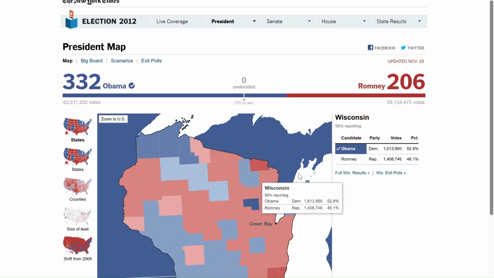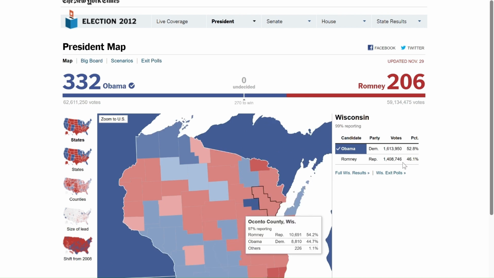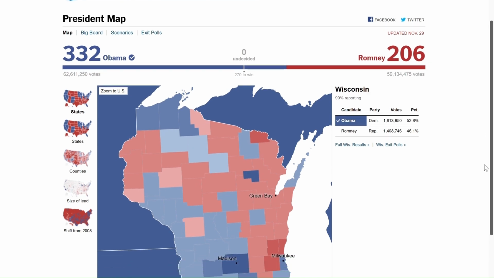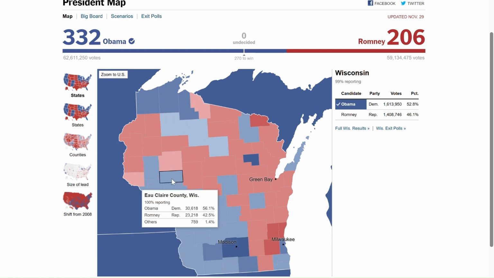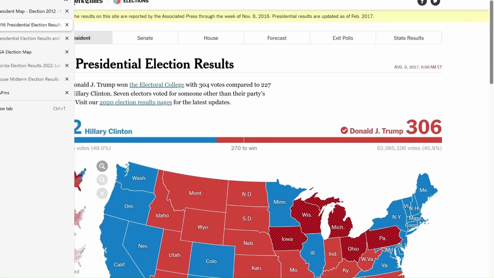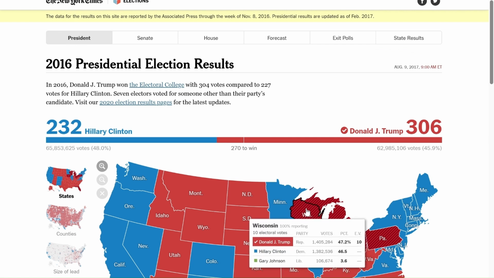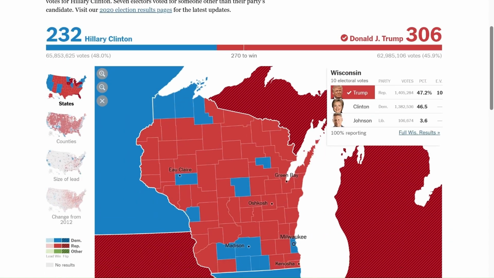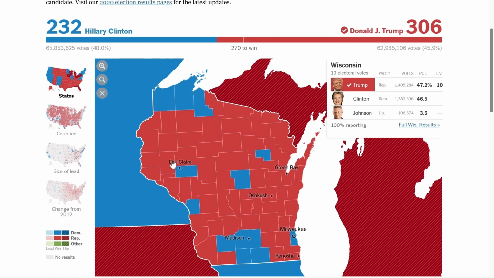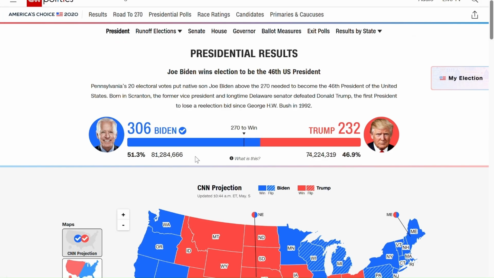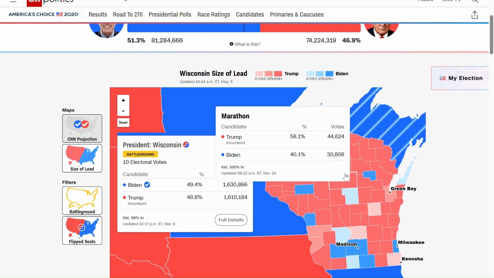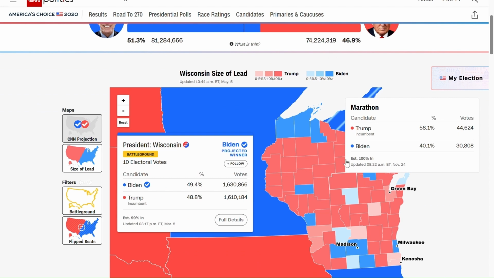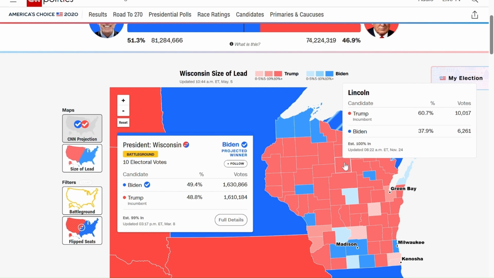So again, if you take a look here at the 2012 presidential map, you see that Wisconsin, with its rural counties, was really a blue state. All those blue dots are actually small, rural, white counties that were voting for Democrats. Then Trump came along, and he made such big inroads with socially conservative, blue-collar workers in rural counties, and you see that Wisconsin turned completely red. And not even Joe Biden could shift this paradigm. If you look at Wisconsin, you can see that few counties actually swapped from 2016 to 2020, not as many as those that changed from 2012 to 2016.